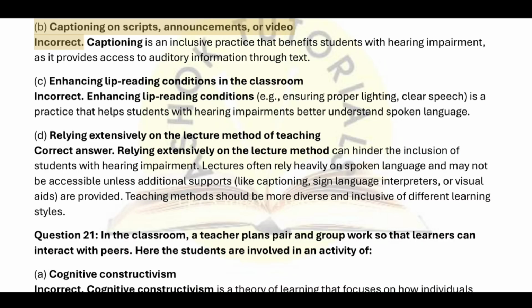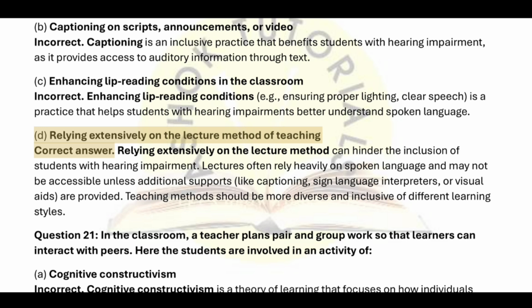B. Captioning on scripts, announcements, or video. Incorrect. Captioning is an inclusive practice that benefits students with hearing impairment, as it provides access to auditory information through text. C. Enhancing lip reading conditions in the classroom. Incorrect. Enhancing lip reading conditions, e.g., ensuring proper lighting, clear speech, is a practice that helps students with hearing impairments better understand spoken language.